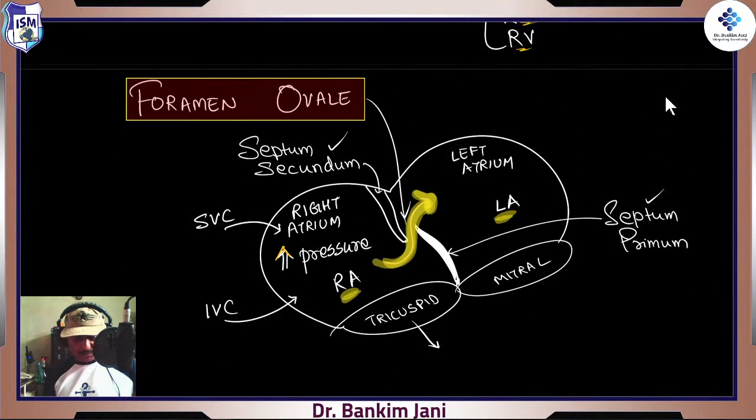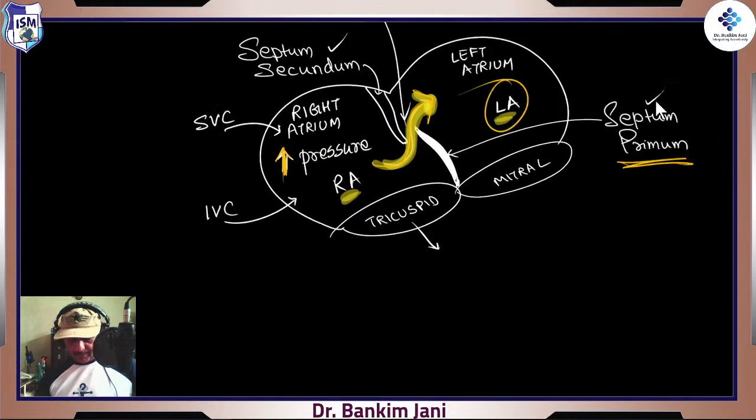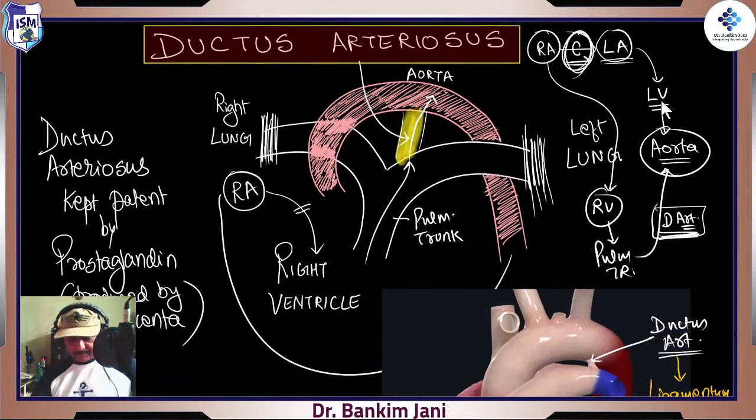This high pressure will trigger the opening of that gate, right? That is the foramen ovale. That's the hero of this part. So the septum secundum is there, but it is the septum primum which flaps, and the blood goes into the left atrium. From the left atrium, it moves further, but some of the naughty blood from the right atrium goes into the right ventricle.